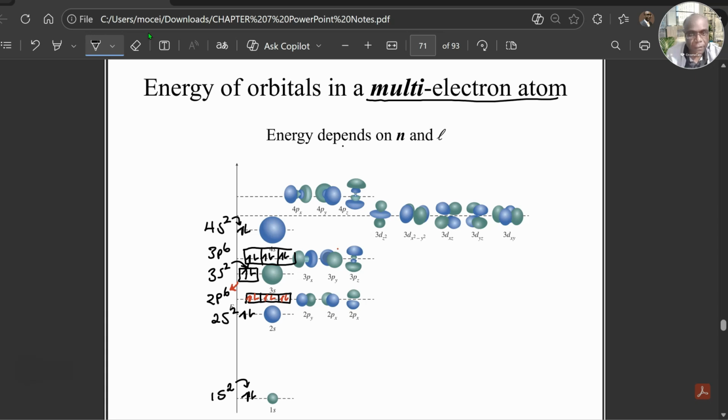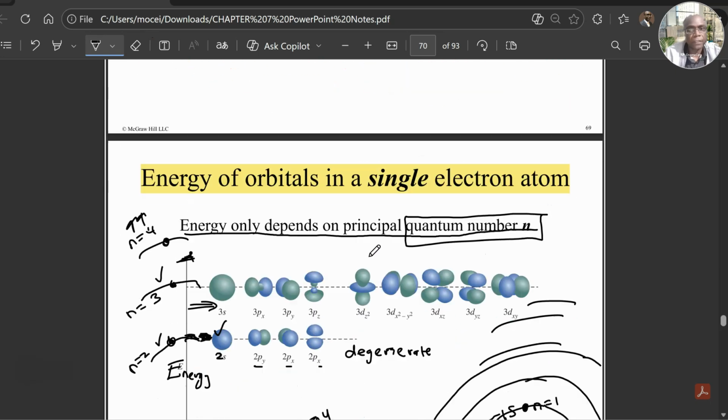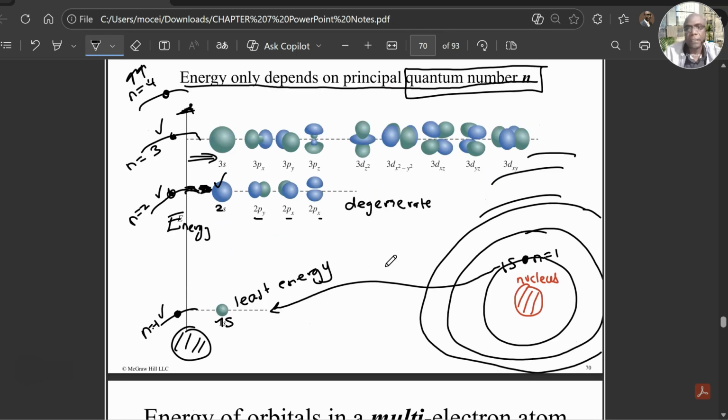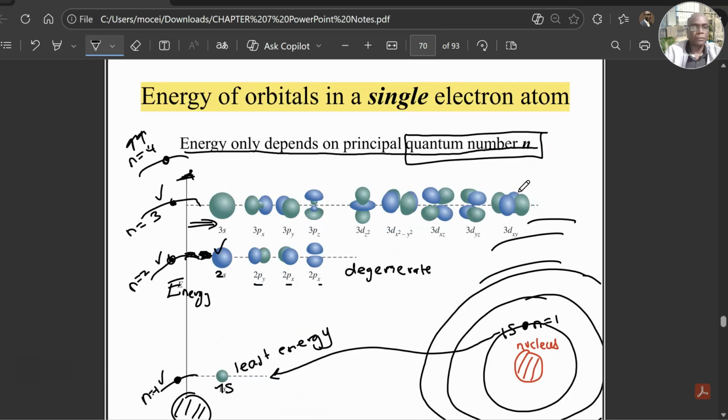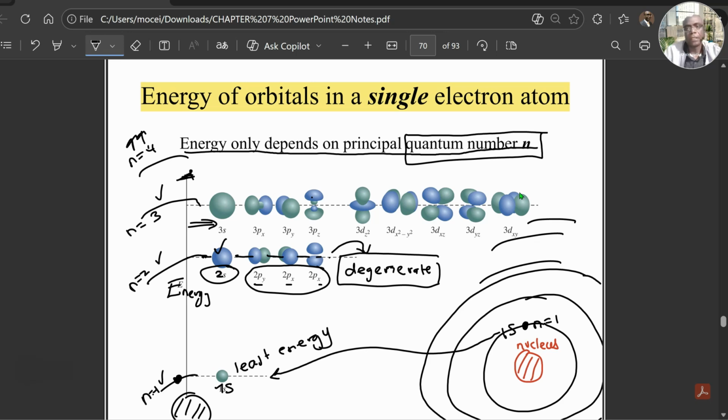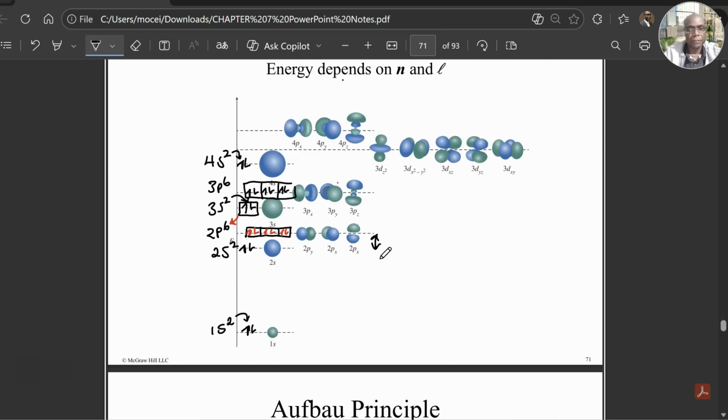So you see in the multi-electron atom, the 2s and the 2p are separated, they are not degenerate. But here in the single electron atom, like hydrogen gas, assume there are no electrons up here, assume the electron is just at n equals 1, you will see that these are degenerate. The 2s and the 2p's are on the same energy level. We call that degenerate. So in many electron atoms, they split up.